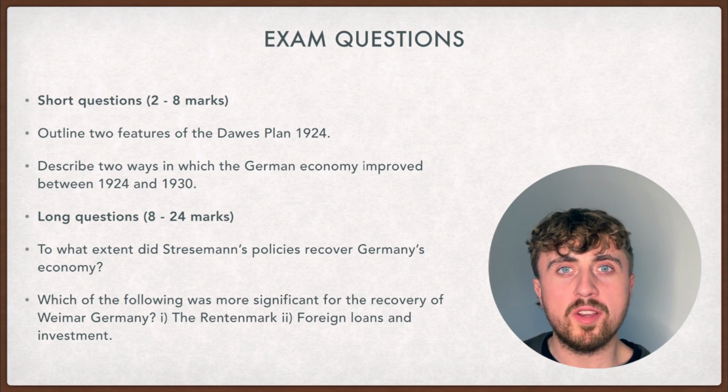Meanwhile, foreign loans, initially from the Dawes Plan and later from the Young Plan, did help Germany to start paying back the reparations and take back control of the Ruhr. However, when the Wall Street crash happens and the USA recalls their loans, Germany is economically vulnerable, as it's become completely reliant on the loans from the USA.